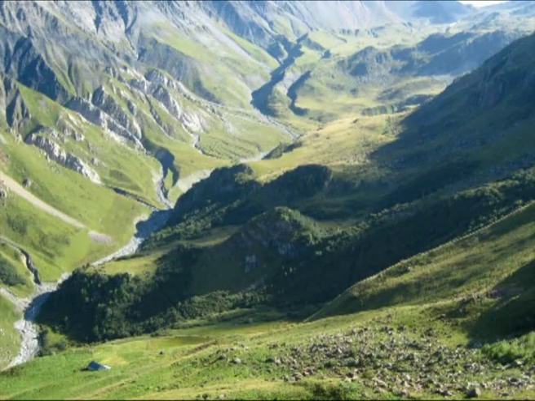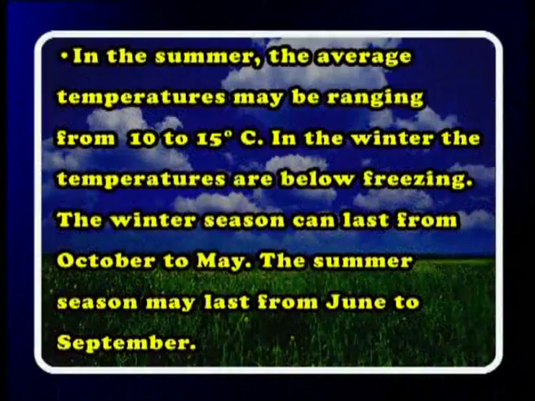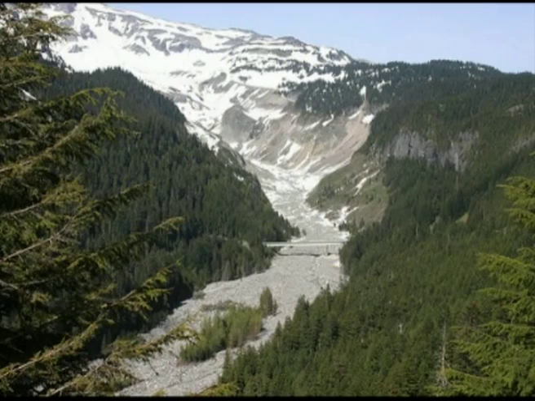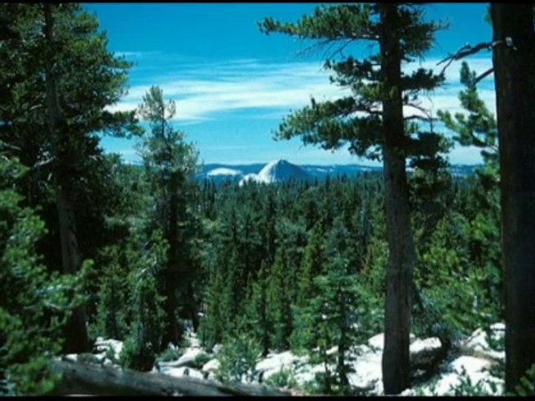The alpine biome lies just below the snow line of a mountain. In the summer, the average temperatures may range from 10 to 15 degrees centigrade. In the winter, the temperatures are below the freezing point. The winter season can last from October to May. The summer season may last from June to September. The temperatures in the alpine biome can also change from warm to freezing in one day.